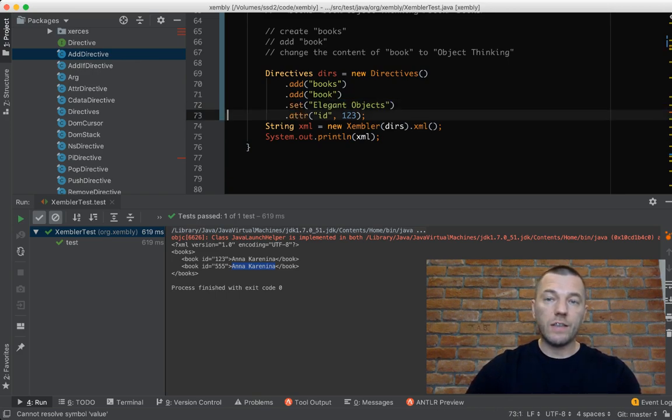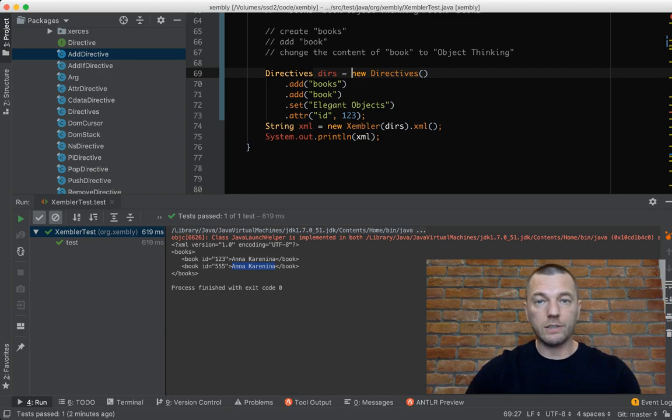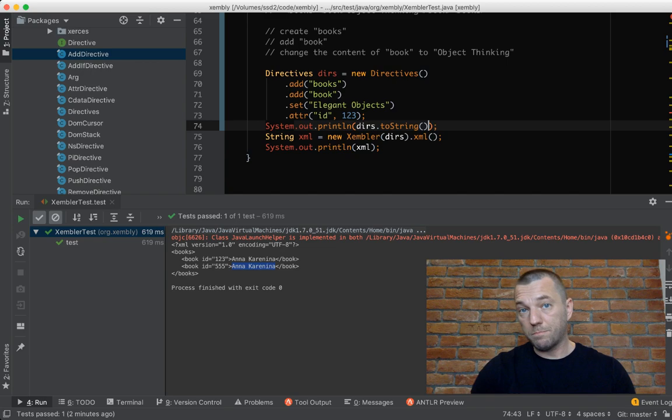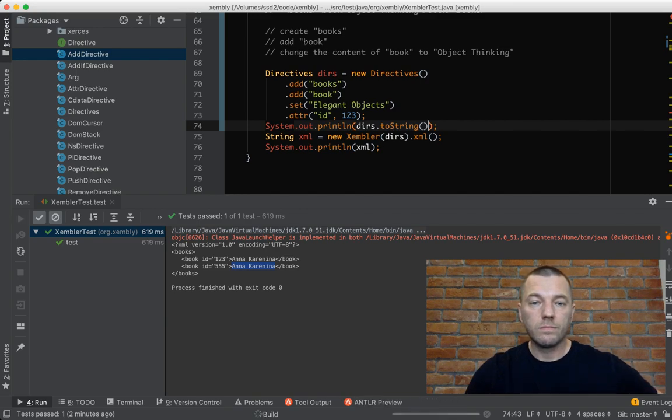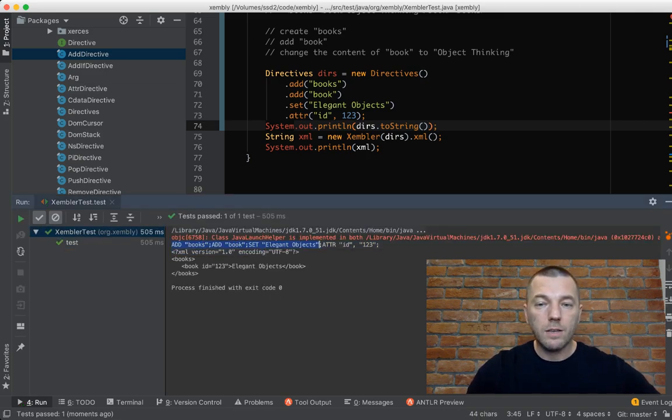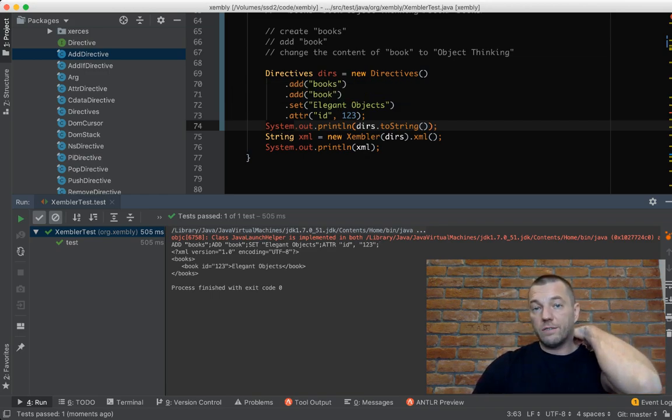And what's interesting, I'm just jumping to the next phase of our discussion, is that these directives can be converted to a string as well, and it can present itself as a program for Xambler. So let's run it and see. You see, this is the program which we were writing before by hand, but now it is written by this instrument. Add books, set elegant objects, attribute, etc., etc.